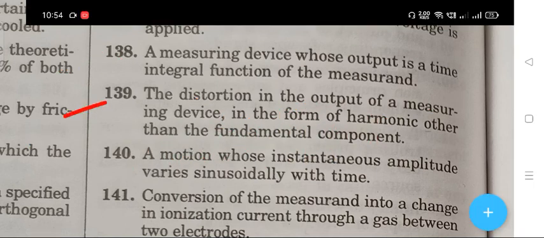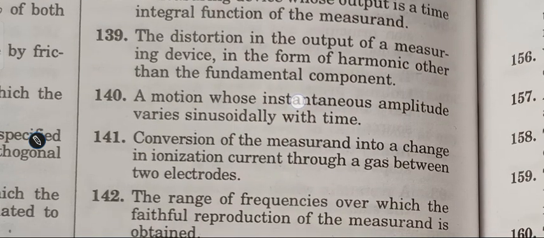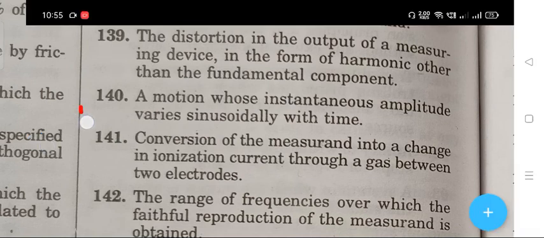The next question: the distortion in the output of a measuring device in the form of harmonics other than the fundamental component. The right answer is harmonic distortion.